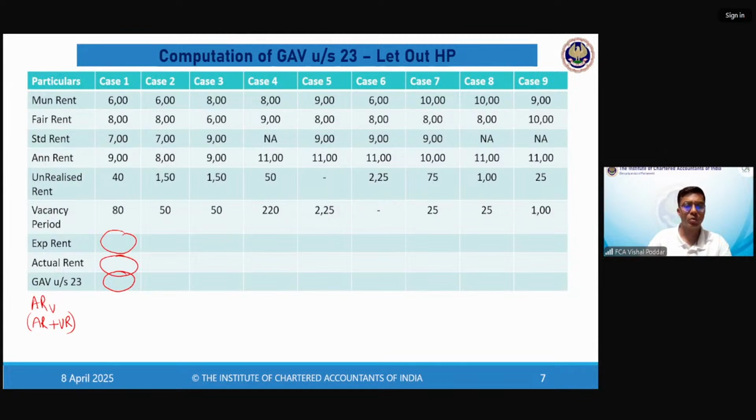Why am I not able to copy your content and put it here? Not allowed to copy. Sorry, Priyanshi. You should have allowed to copy. Zoom is not allowing. I don't know why.